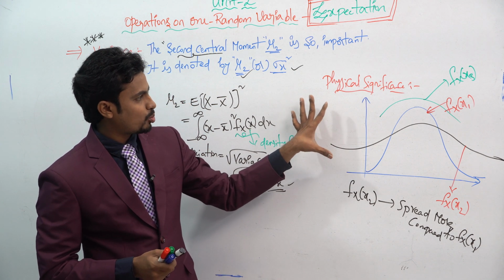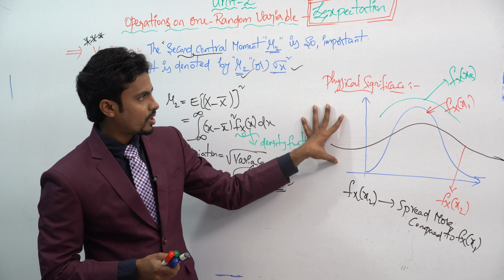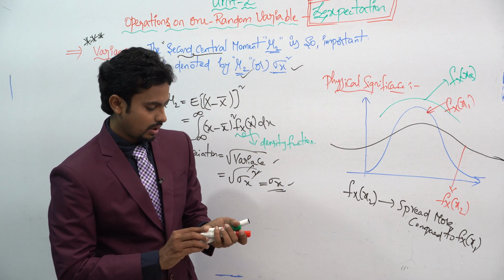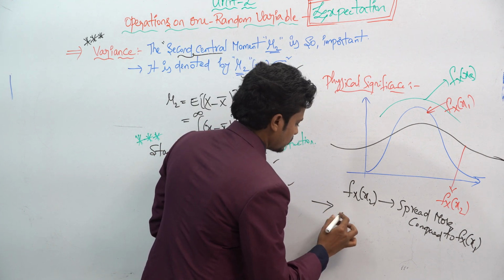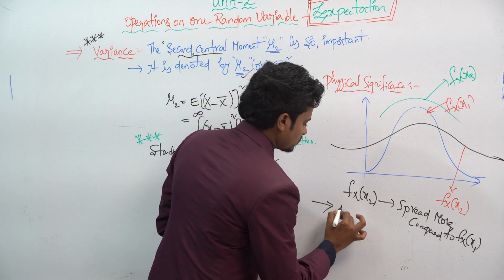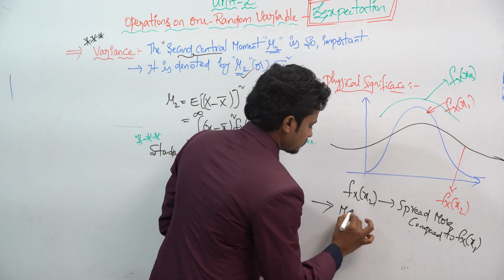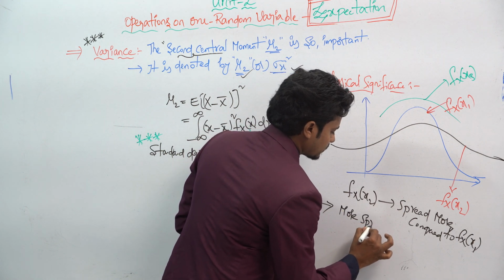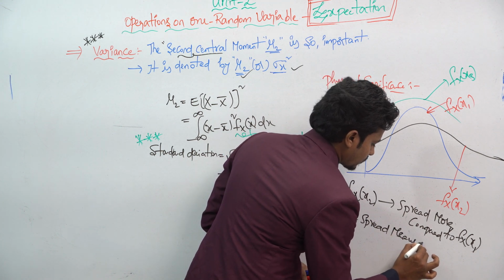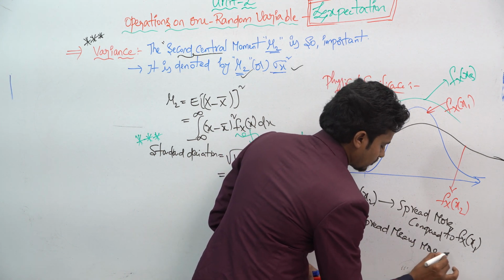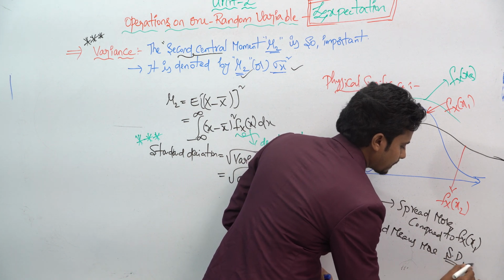In this way we represent it physically. Here I will write one more point: more spread means more standard deviation.